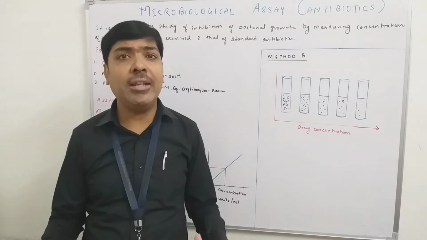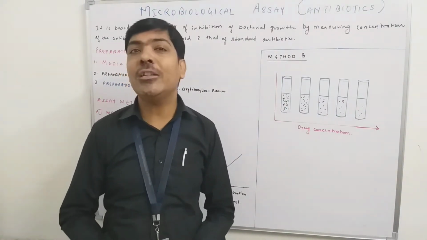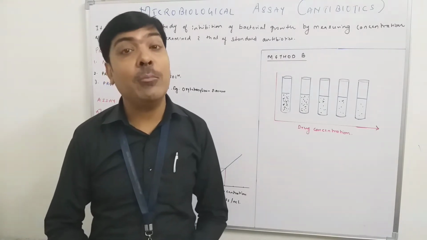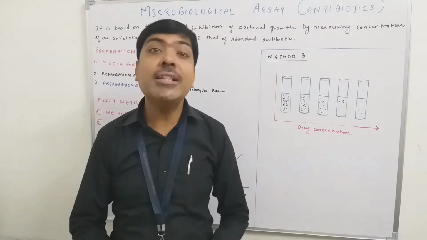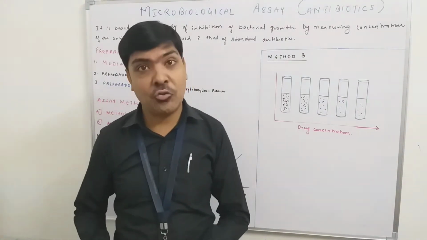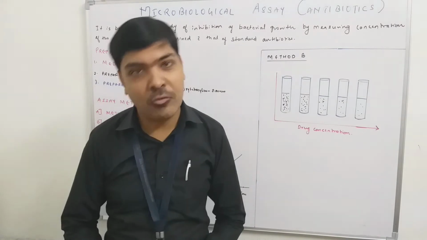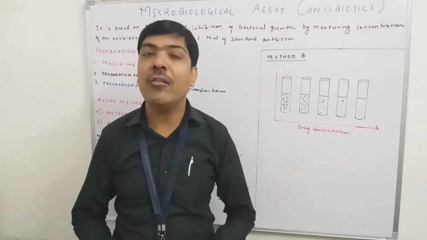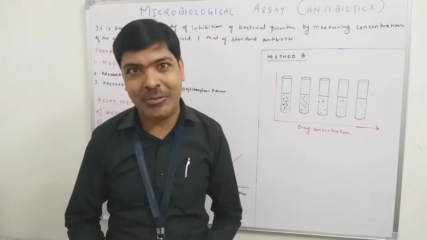They are also preparing various herbal formulations using those plant extracts. But before claiming that a particular plant extract has the property to destroy microorganisms, first scientific proof has to be provided. So even for that we have to go for the microbiological assay of antibiotics.